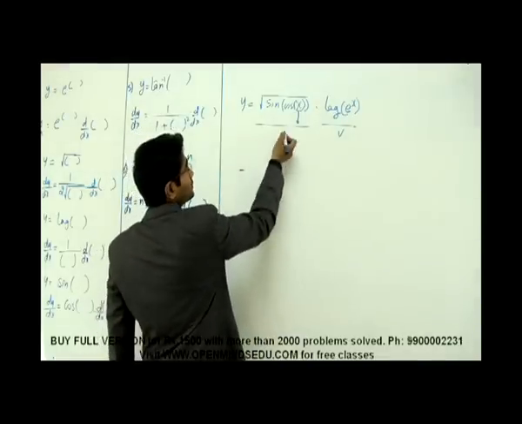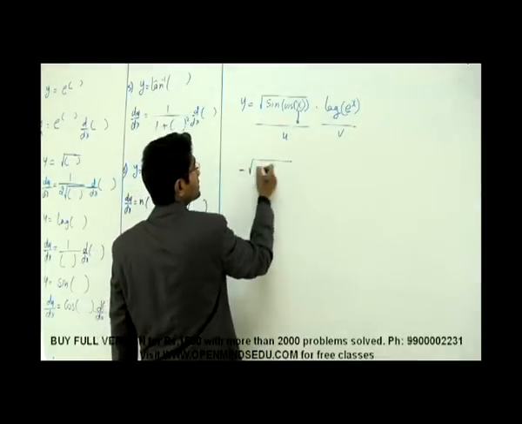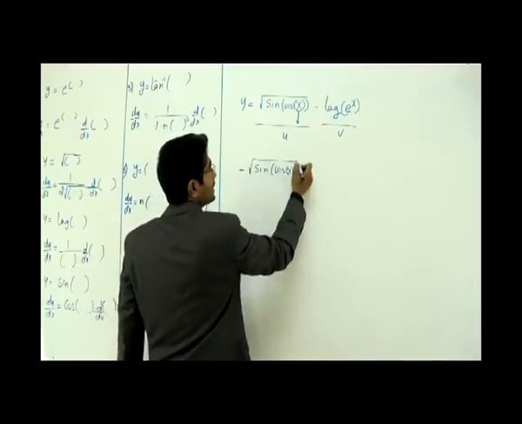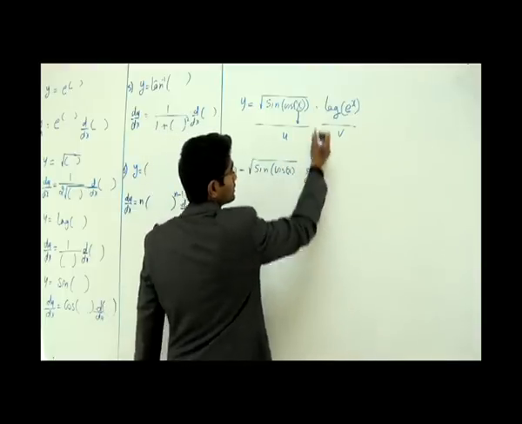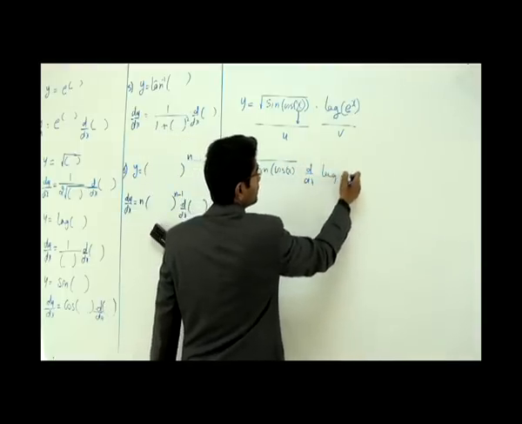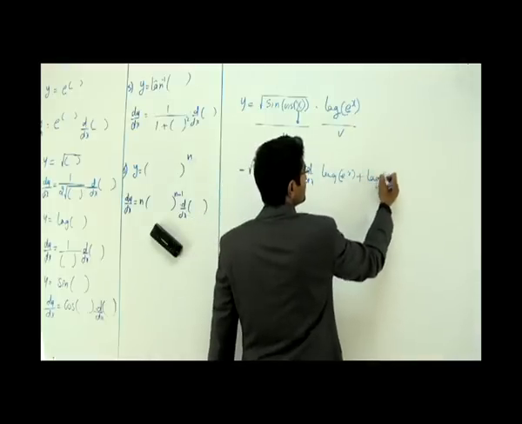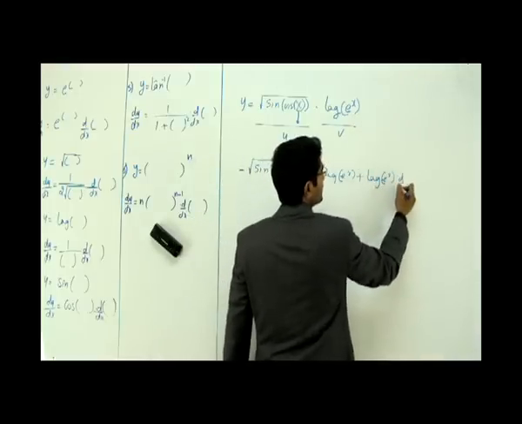Alright. Now in this case, this is the first function. I keep it like that only, that is root of sine cos of x. I don't touch this, into differentiation of the second function, that is log of e to the power x, plus I keep the second function just like that, that is e power x. This is simple product rule, we know this.